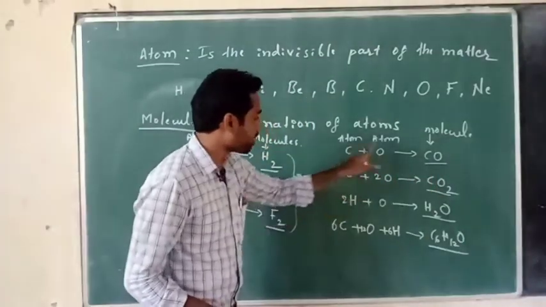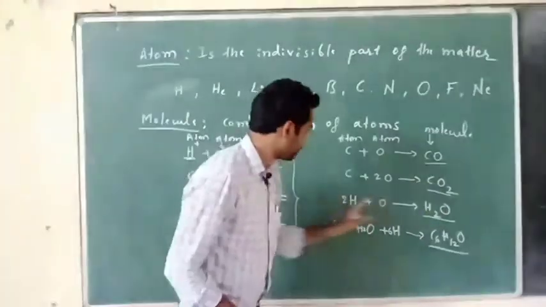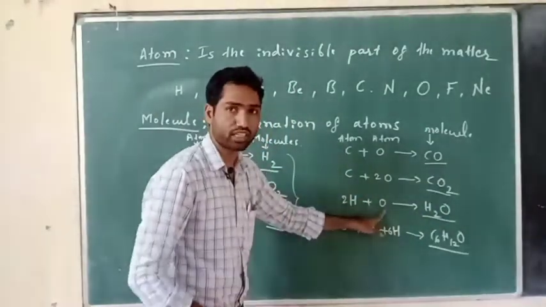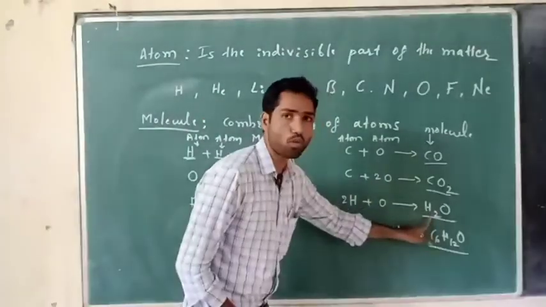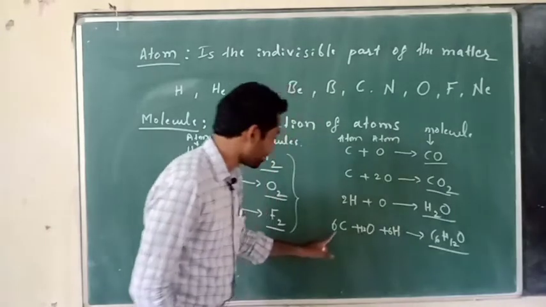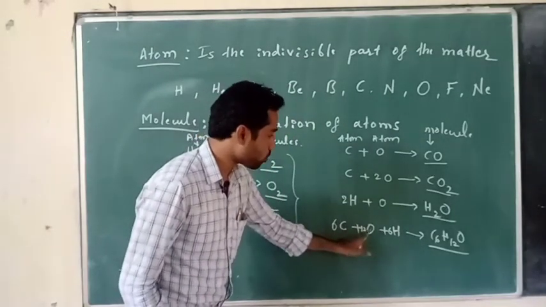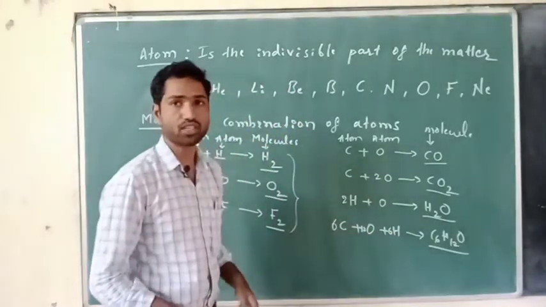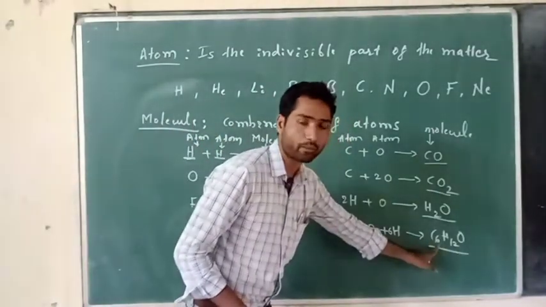So carbon is combining with two oxygens, different kinds of atoms, to give carbon dioxide. Two hydrogens are combining with oxygen, two different types of atoms. Therefore this is an H2O molecule, a water molecule. C6H12O6: 6 carbons, 12 hydrogens and 6 oxygens. Three types of atoms are combining with each other to form this glucose molecule.